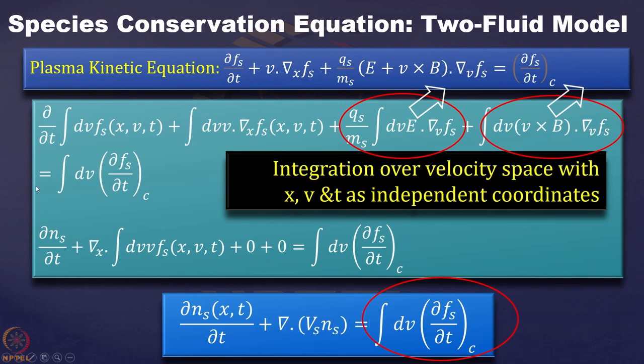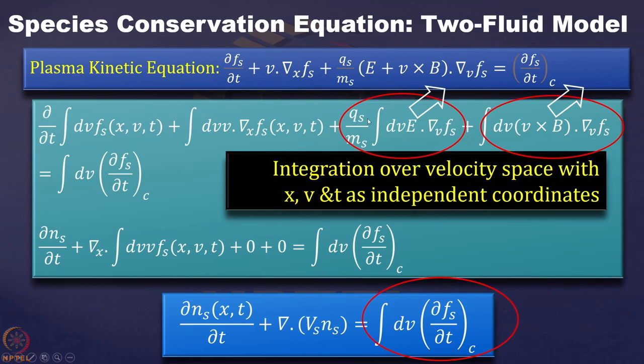So what you get from here is that you integrate ∂fs/∂t over v, dv, and this comes out like this. Now, on the right hand side, what do we have? We have the integral of (∂fs/∂t)collision dv.